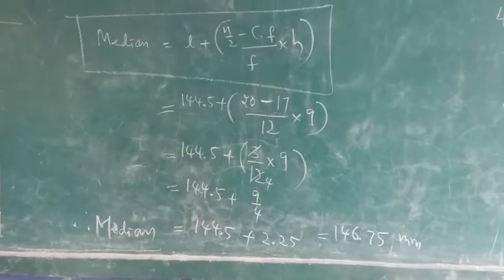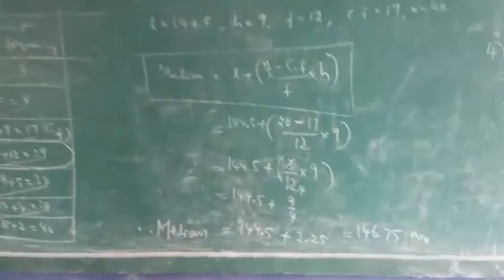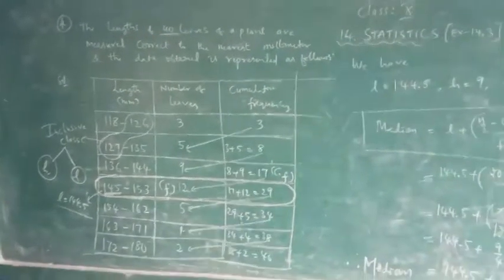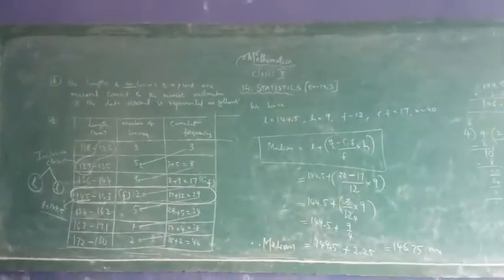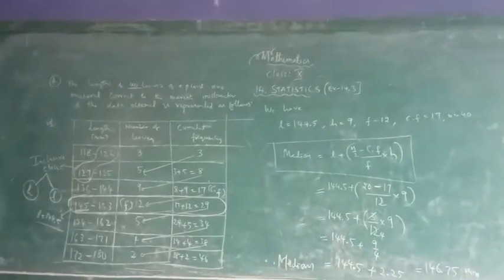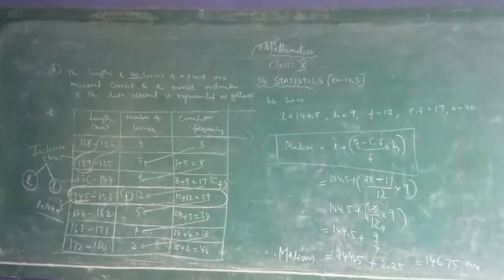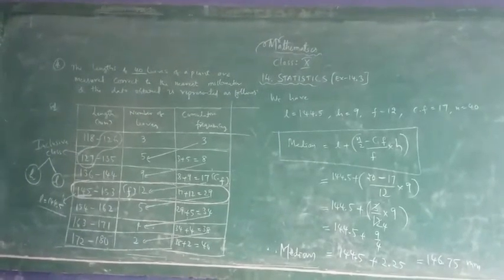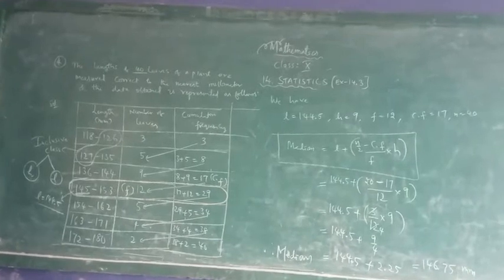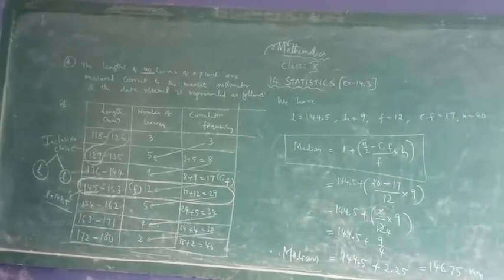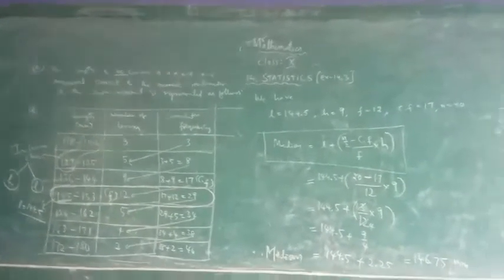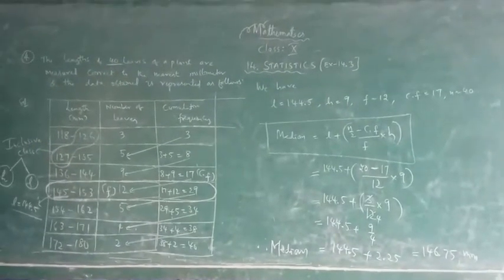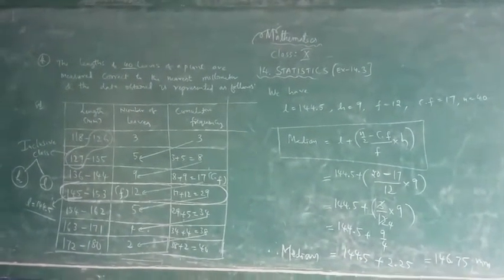Check once again. Exclusive classes are there, beta. Once you focus upon exclusive class, if the upper boundary of the first class interval coincides with the lower boundary of the next class, then only they are called exclusive. If they are not the same, they are inclusive. In the inclusive class, height and length will be changed. That you have to keep in your mind.